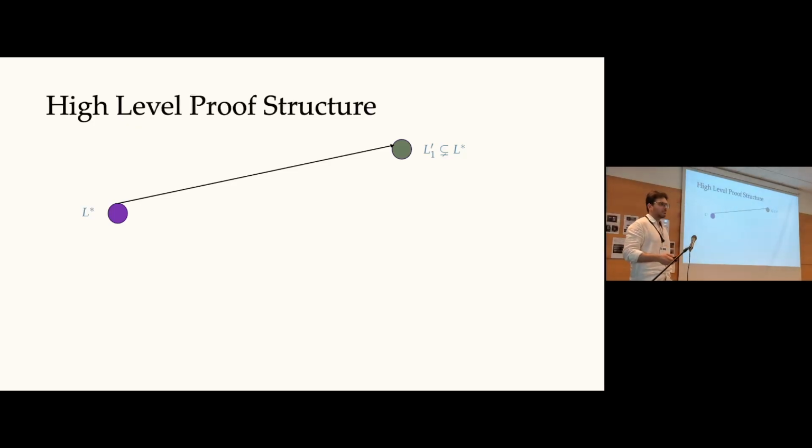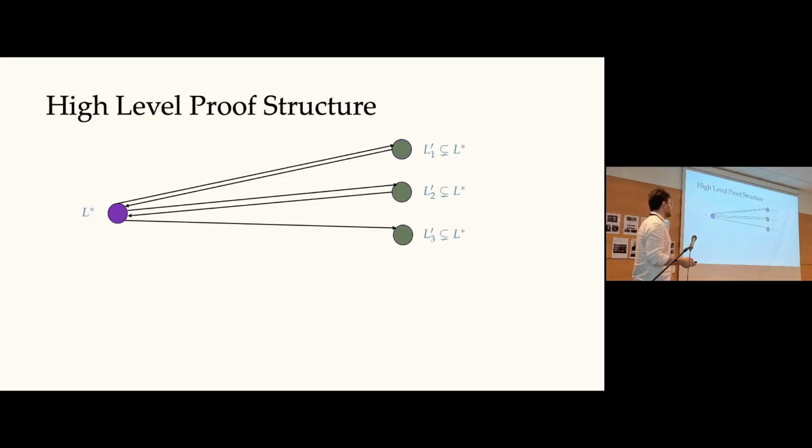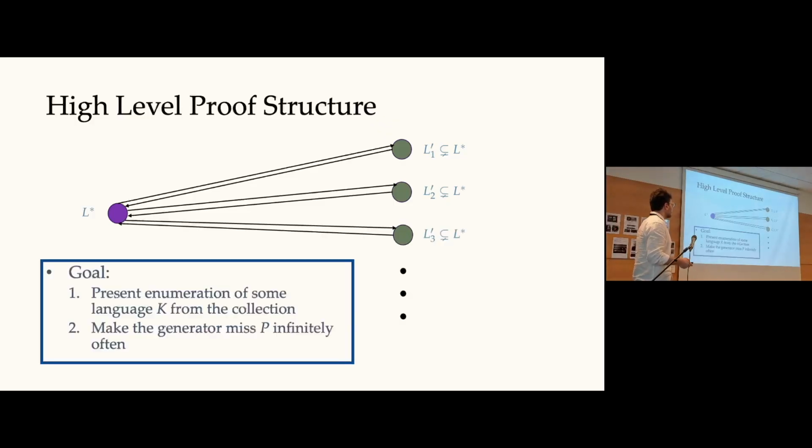If at any finite time step, the learner tries to satisfy the property P with respect to L1 prime, the adversary will go back and start enumerating L star again. And this thing will go on for potentially infinitely many time steps. So what we will end up doing by this type of diagonalization argument is that we will be able to present an enumeration of some language K from the collection. I haven't told you yet which one it is, but it will be one of the languages that appear in this graph.